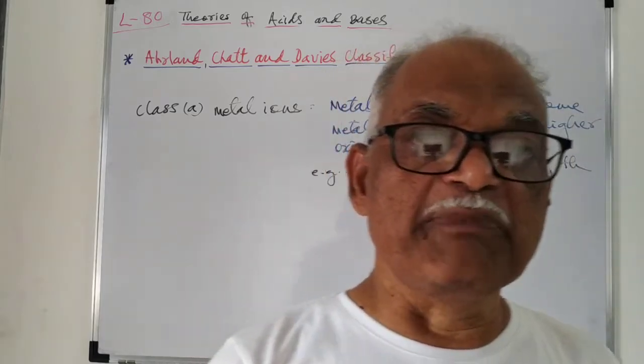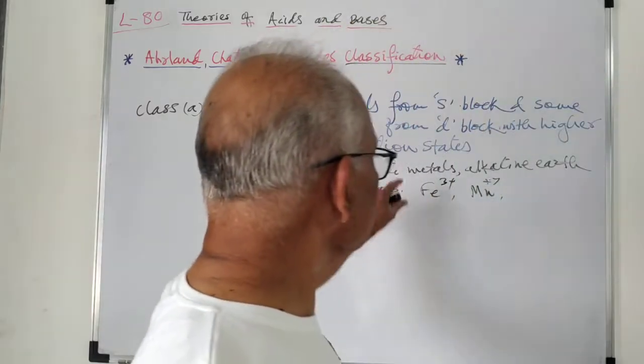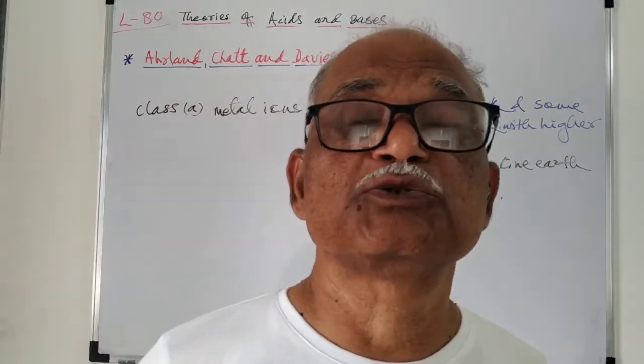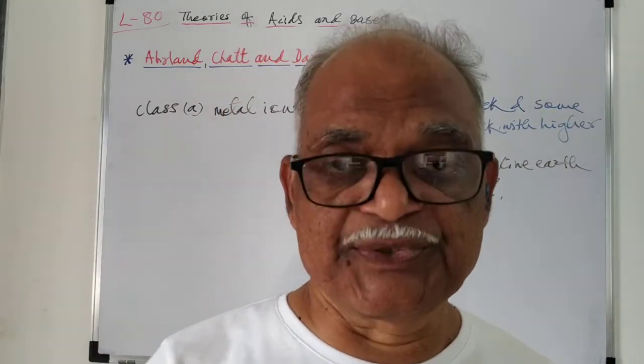Because of this, these metals show greater power to polarize the anions.